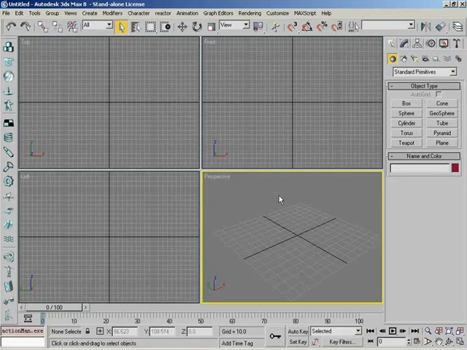Okay, guys, so up to now we've seen how we can create some basic objects. Pretty fun. We've seen how we can move the objects around. Now let's take all of this to another level. Let's mix the two together. Let's make objects from objects. That's right. We are now going to discuss how we can duplicate objects.